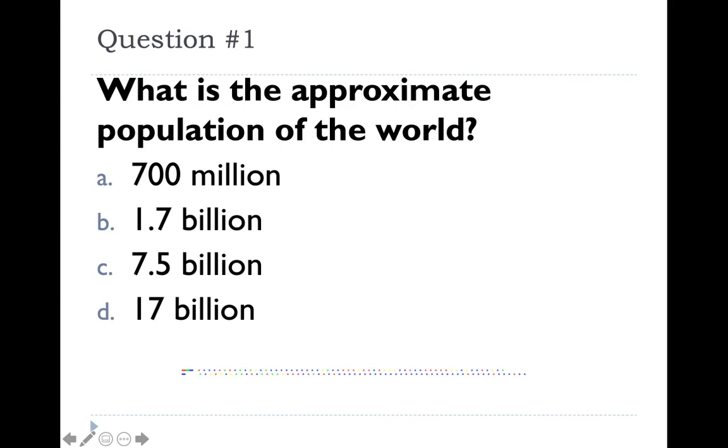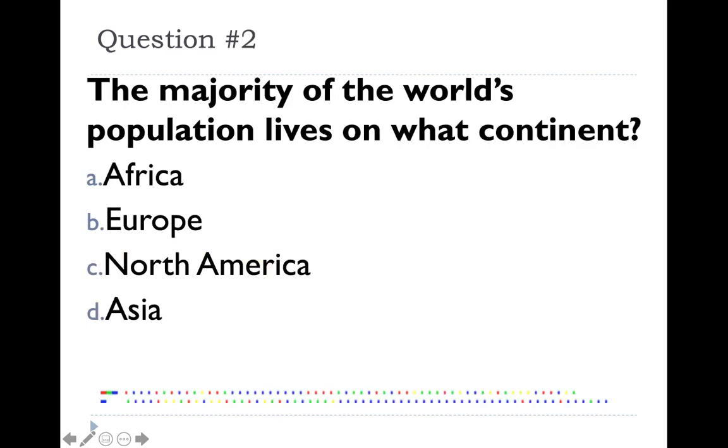Question number 1. What is the approximate population of the world? Answer is C, roughly 7.5 billion people. Question number 2. The majority of the world's population lives on what continent? The answer is D, Asia, where 3 out of the 4 population clusters are located.